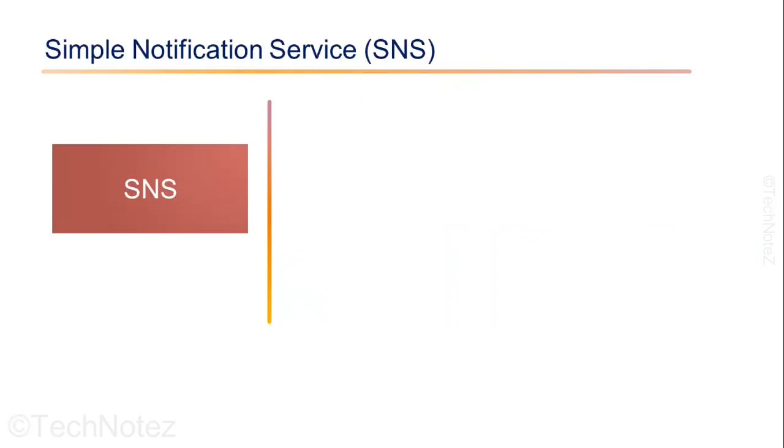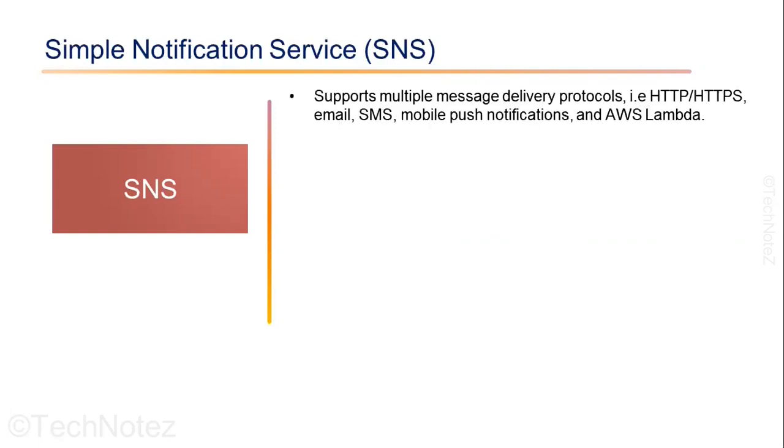Let's talk about Simple Notification Service, or SNS. SNS is a fully managed pub/sub messaging service that enables you to send and receive messages between different services and applications. It provides reliable, scalable, and highly available messaging capabilities that can be used to decouple the application components, coordinate the workflows, and trigger the downstream actions. SNS supports multiple message delivery protocols, including HTTP and HTTPS, email, SMS, mobile push notification, and AWS Lambda.